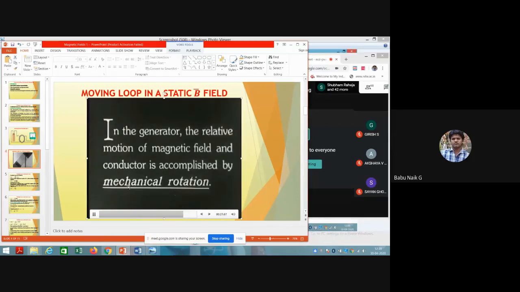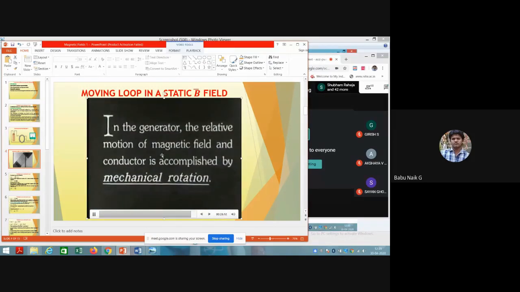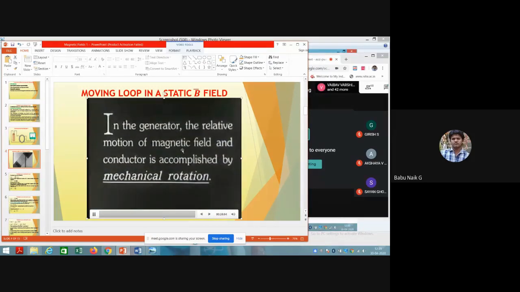This action is nothing but what happens in a generator. This action is performed in a generator by mechanical rotation. So this relative motion is in a magnetic field, and the conductor is moved by mechanical rotation. So this action happens completely in a generator, or in the motion of any object.